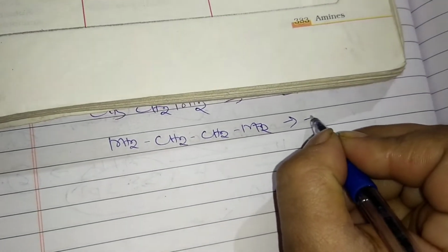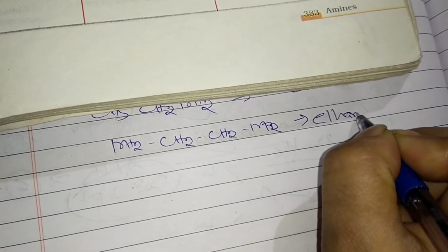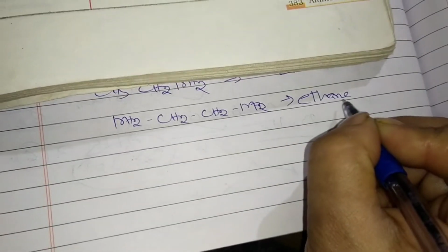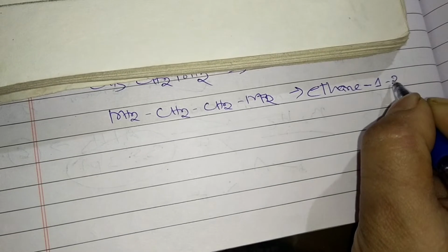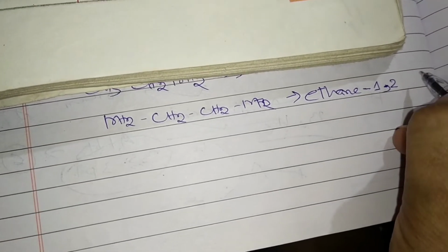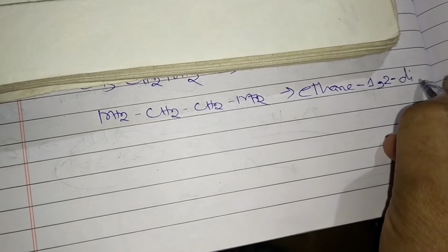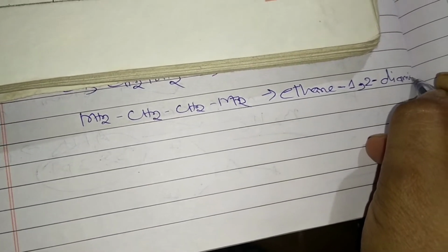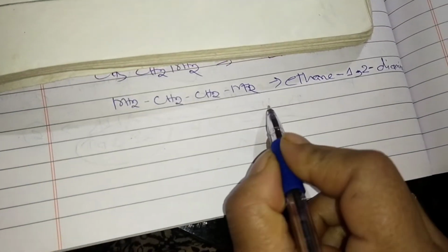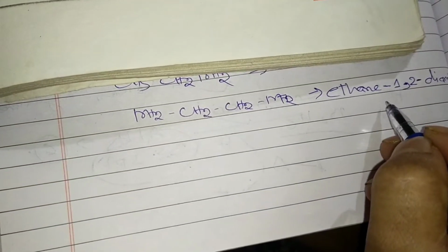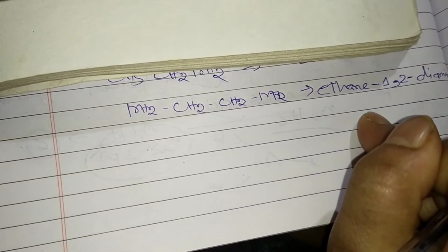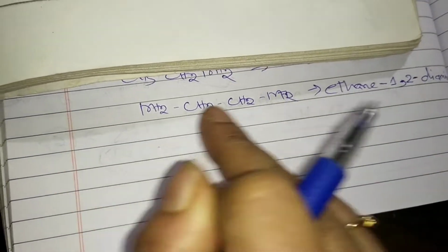It will be ethane-1,2-diamine. Clear now? When we are writing NH2CH2CH2NH2, at that time we are not replacing the e. So the e is retained in case we use di or tri.